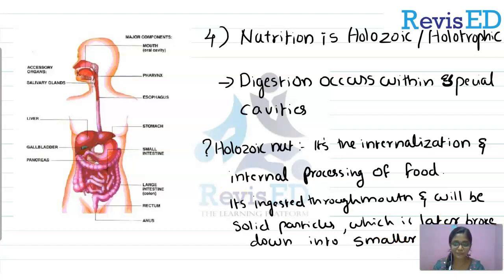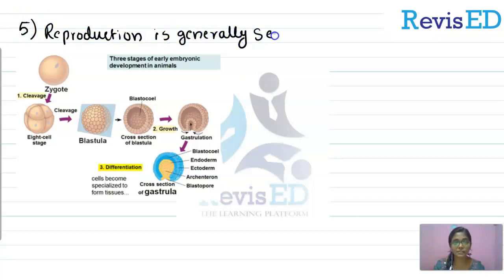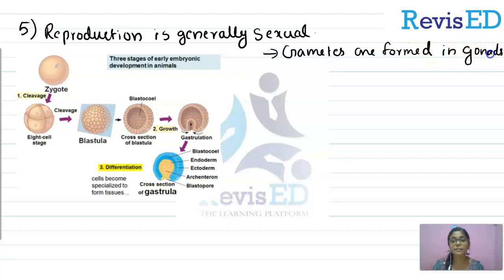Clear? I hope this point is clear for you, that nutrition is holozoic or holotropic in the animal kingdom, or the animals included in the animal kingdom. Now the fifth point is reproduction is generally sexual. Okay, commonly most of the organisms perform sexual reproduction, and in that gametes are formed in gonads, which are multicellular organs to produce gametes.